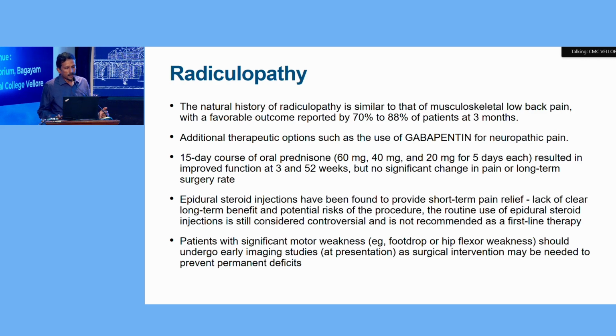In case of a radiculopathy, additional use of drugs like gabapentin or pregabalin can be advised. A 5-day course of oral prednisolone results in improved function at 3 to 52 weeks, but no significant change in pain or long-term surgery. Epidural steroids provide short-term benefit, but lack clear long-term benefit, and it's still controversial. Patients with significant motor weakness should undergo early imaging, and surgical intervention may be needed to prevent permanent deficits.